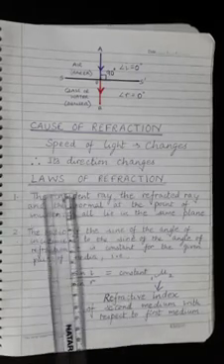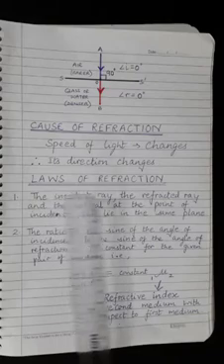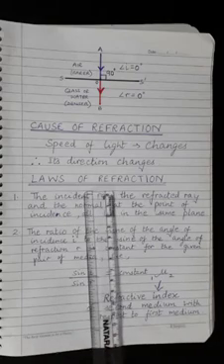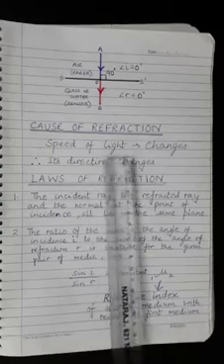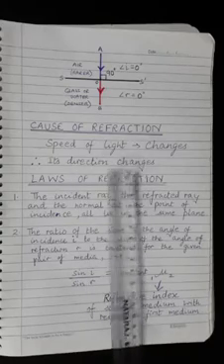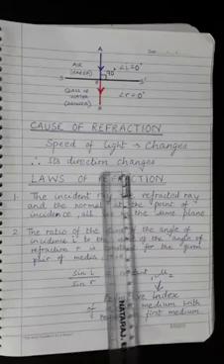Now, the next topic is cause of refraction, or the cause of change in direction. When a ray of light passes from one medium to another medium, its direction or path changes because of the change in speed of light in going from one medium to another.